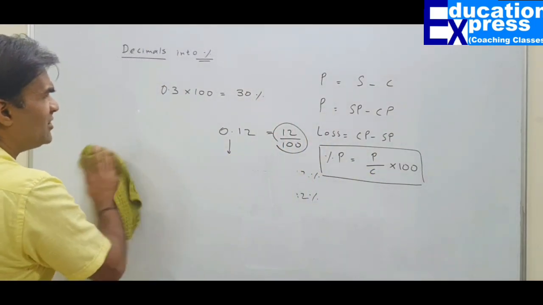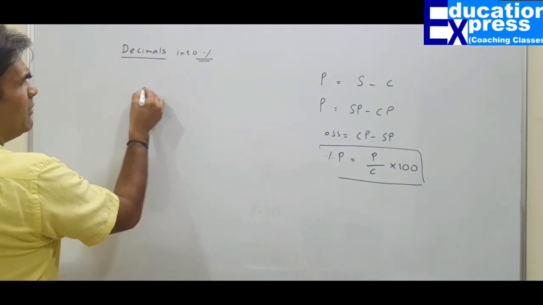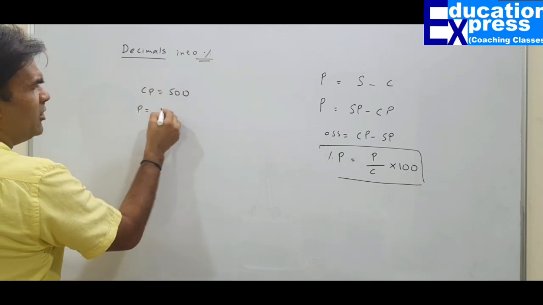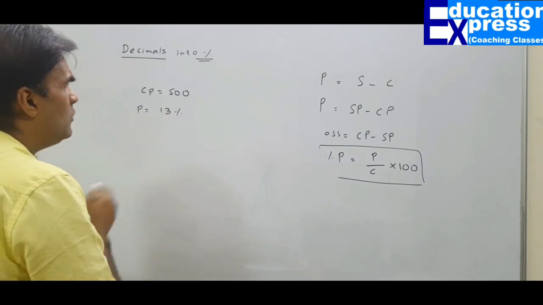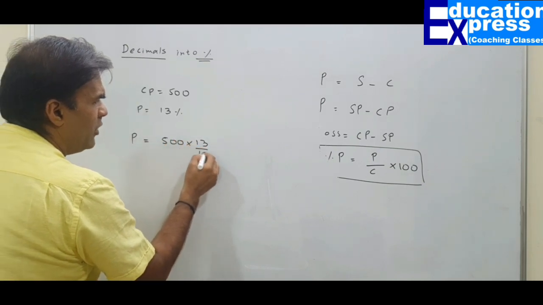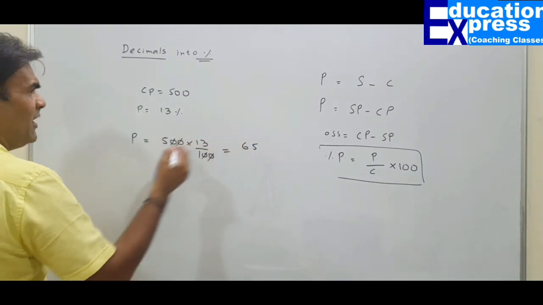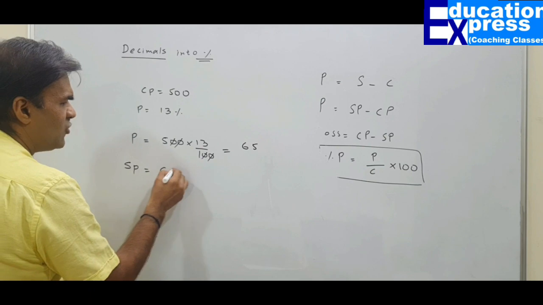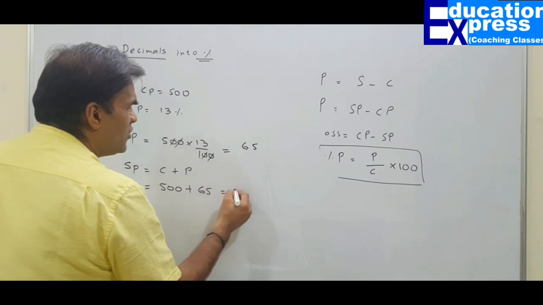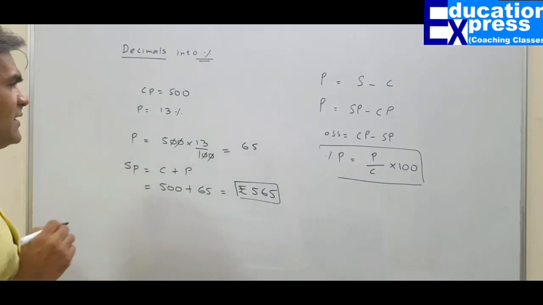Here is a simple illustration of how you should compute your percentage. For example, if I buy anything for rupees 500 and I want to sell it at a profit of 13%, what are kids going to do? They will first find out the profit: 500 multiplied by 13 upon 100. Then the selling price, which is cost plus profit. Cost is 500, profit is 65, so my selling price would be 565.